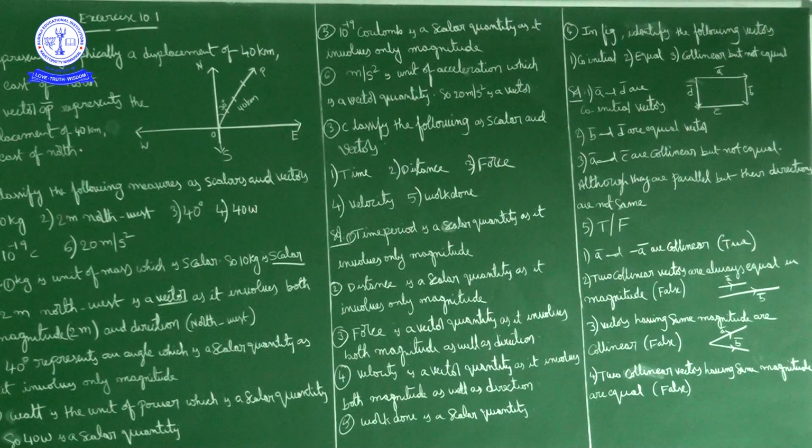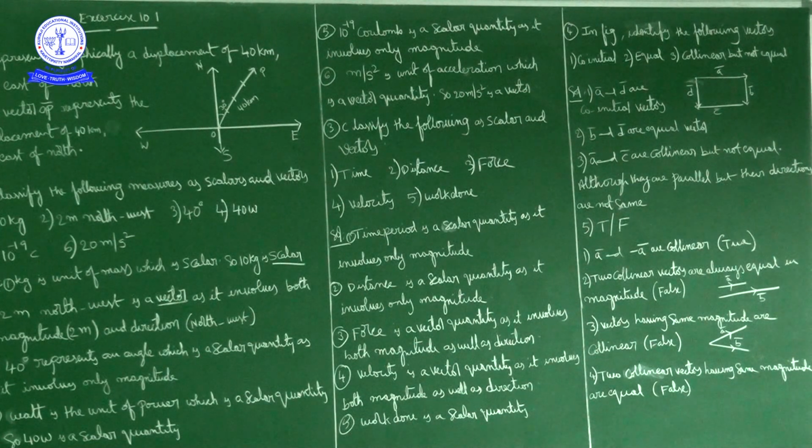Third one, collinear but not equal vectors. If you observe here, A bar and C bar are collinear vectors.